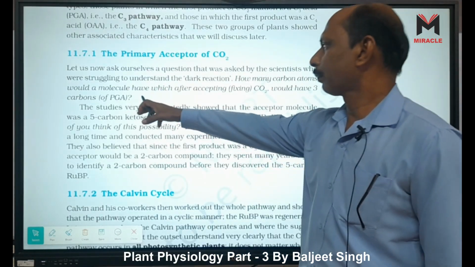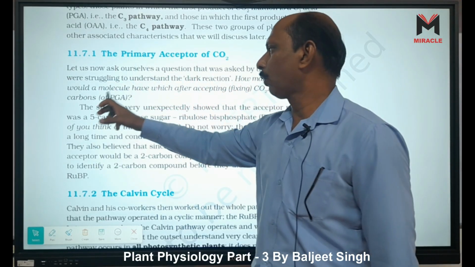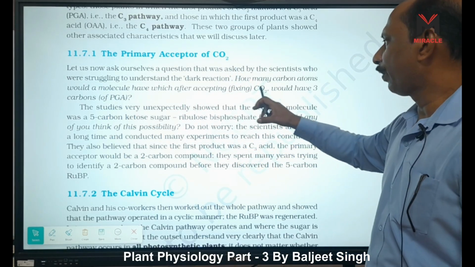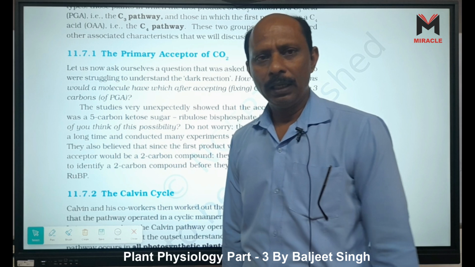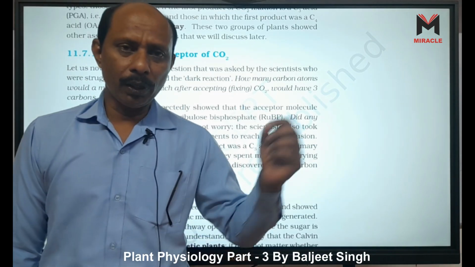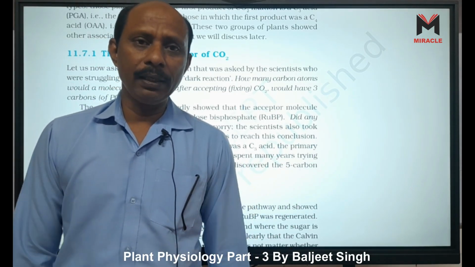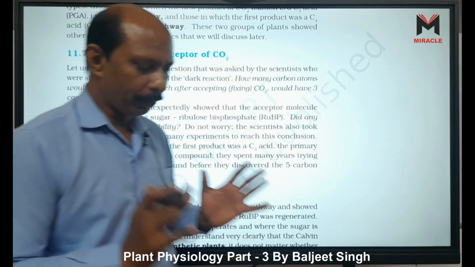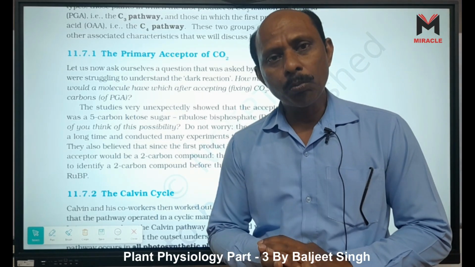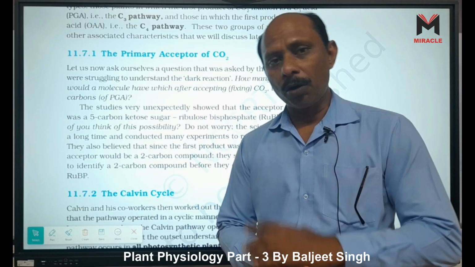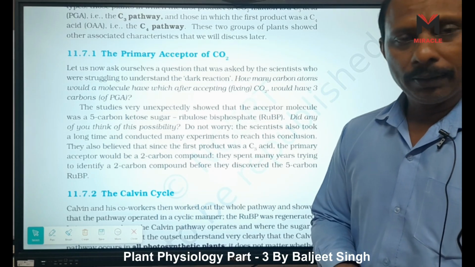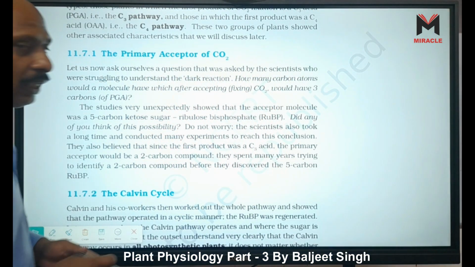Do you understand? How many carbon atoms would a molecule have which, after accepting and fixing CO2, would give the 3 carbons of PGA? It is a 5 carbon molecule. When it binds with one CO2, it becomes a 6 carbon molecule in an intermediate step. This 6 carbon molecule splits, and 2 molecules of 3 carbon molecules are formed. That means 3 PGA is formed.